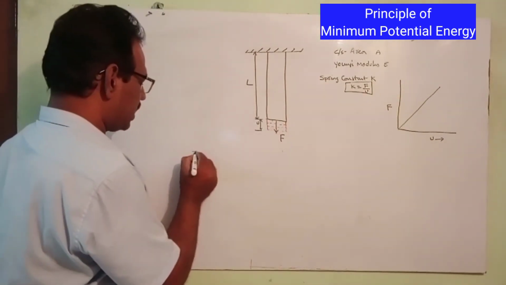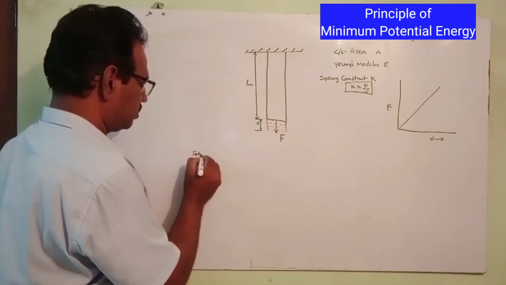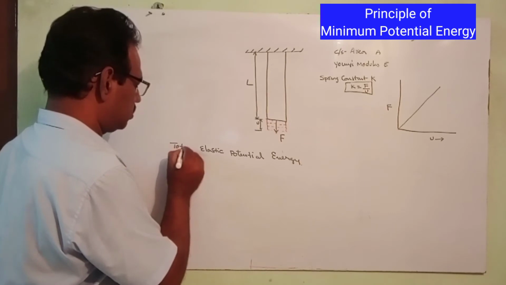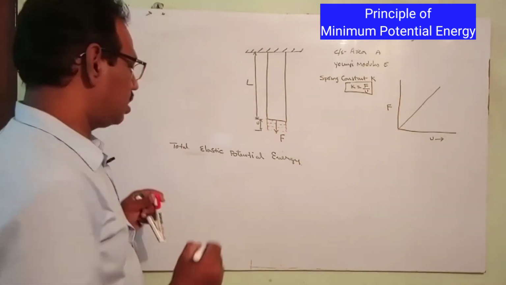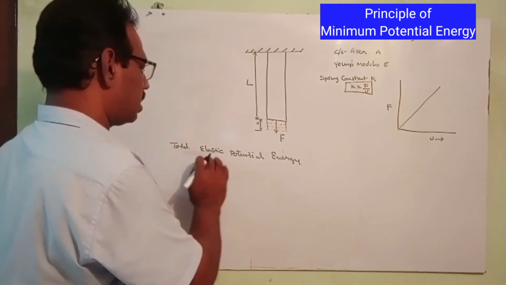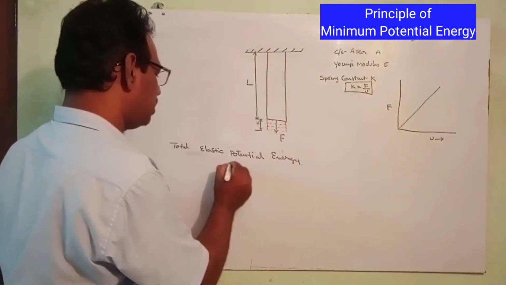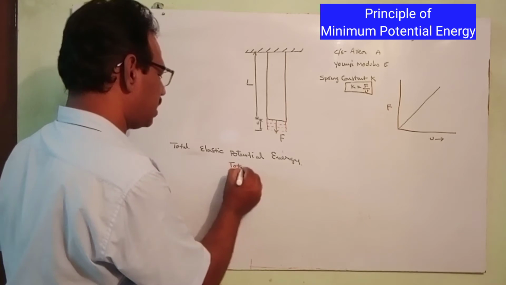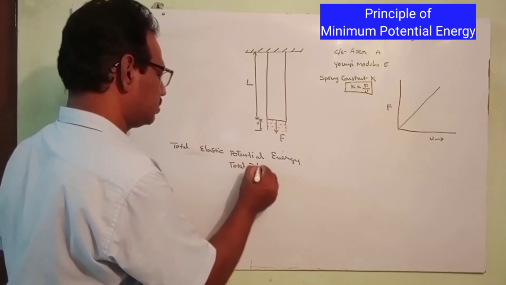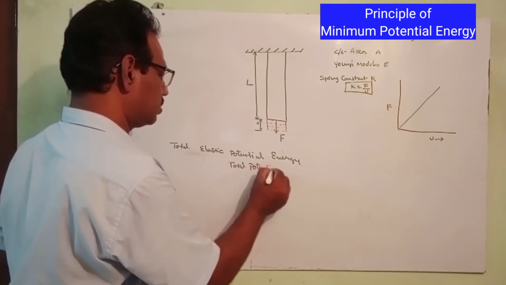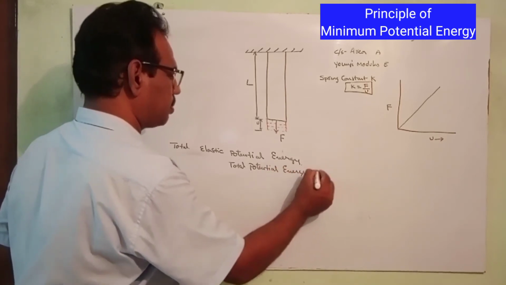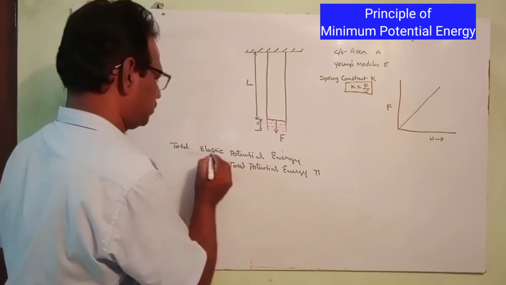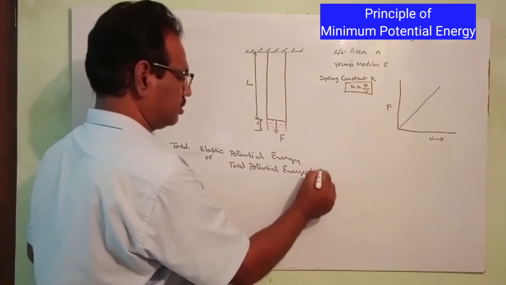Now total potential energy. Total elastic potential energy or total elastic potential energy or simply total potential energy, which is represented with phi.